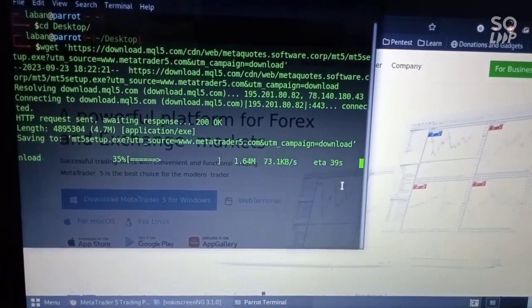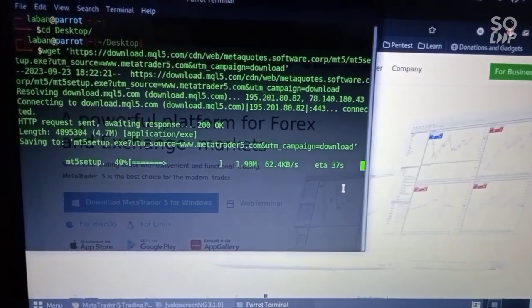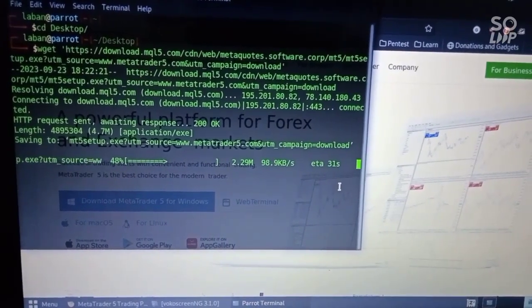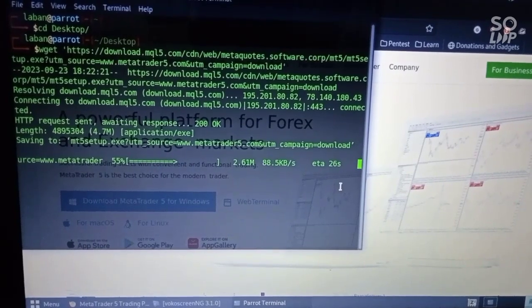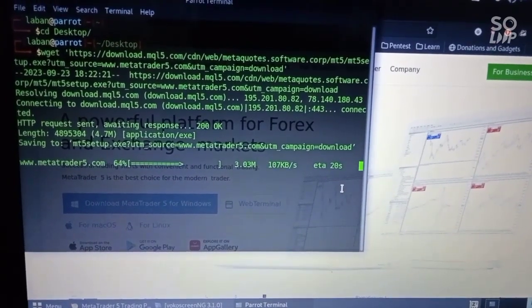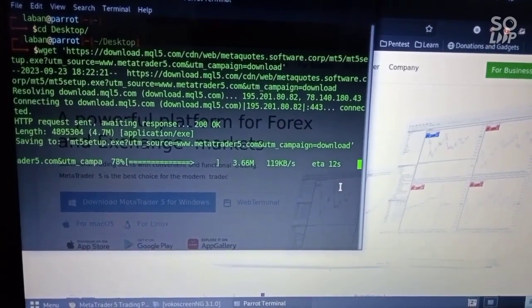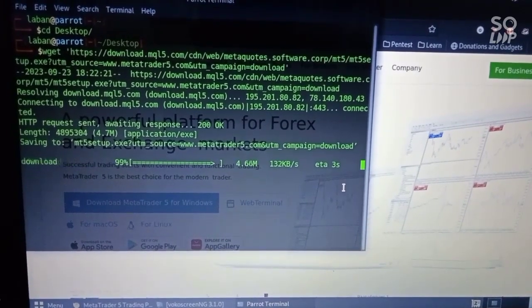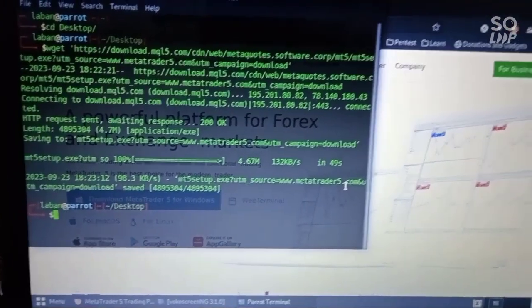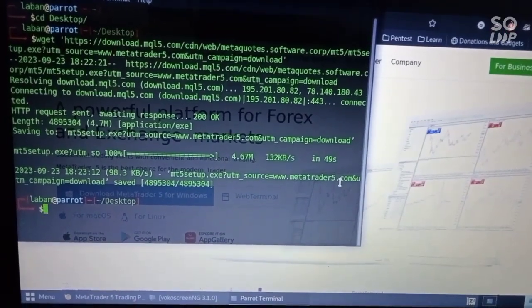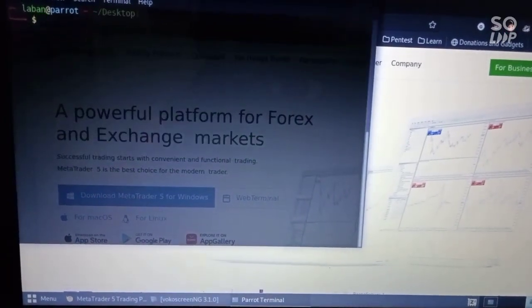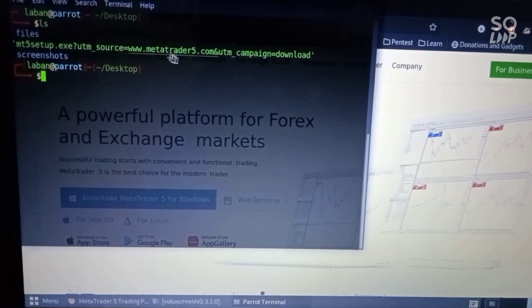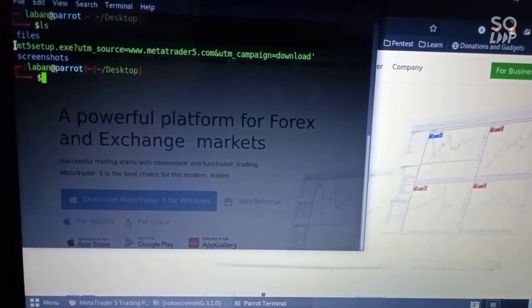The file isn't large, it's like 5 point something megabytes. Nice. When it is done, we are going to list the directory, and that is how it has saved it.